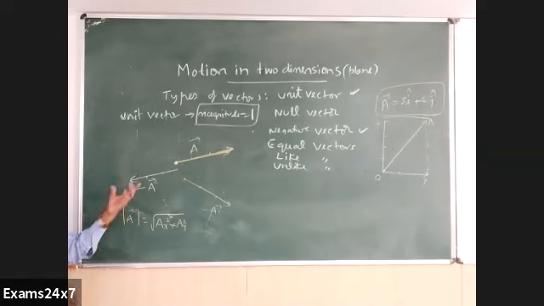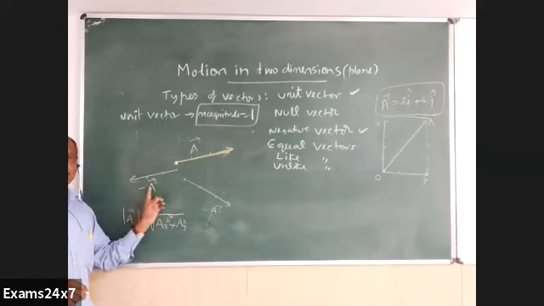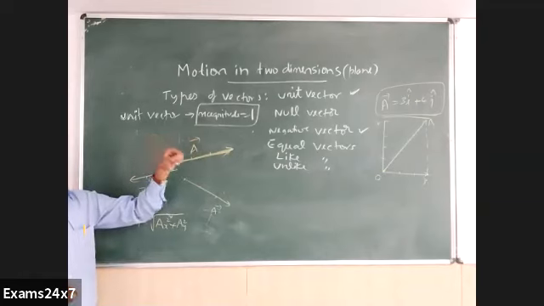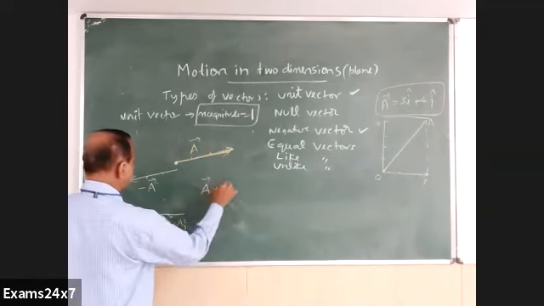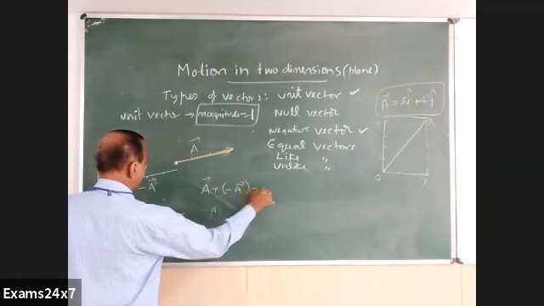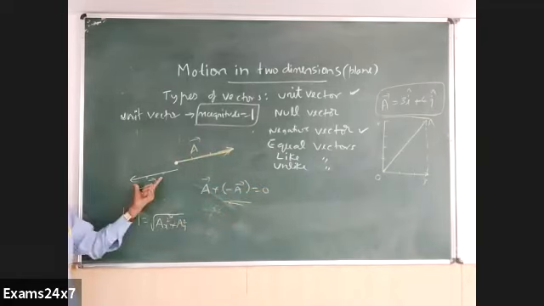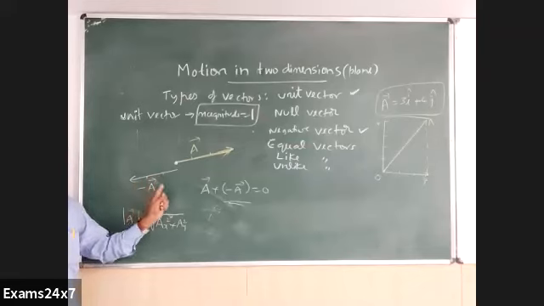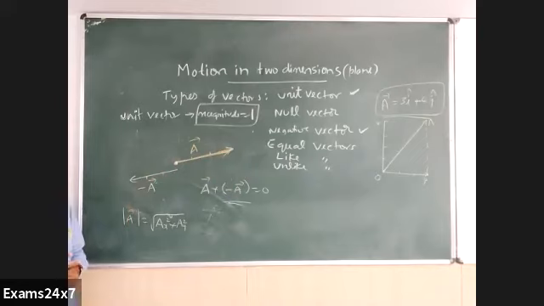And as I mentioned earlier, you can also define a negative vector as a vector which when combined with the given vector yields a 0 vector. Vector A plus this minus vector, vector A plus minus A together becomes a 0 vector or null vector. So a negative vector can be called that vector which when combined with the given vector gives a 0 vector or null vector.